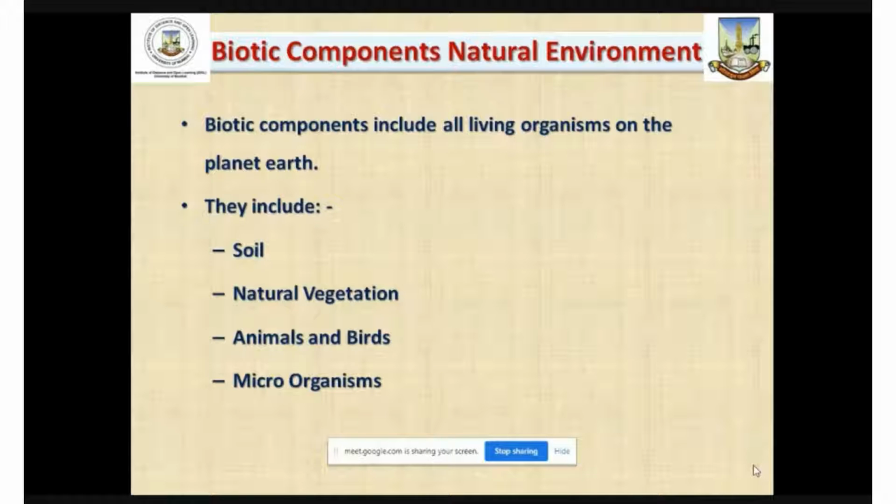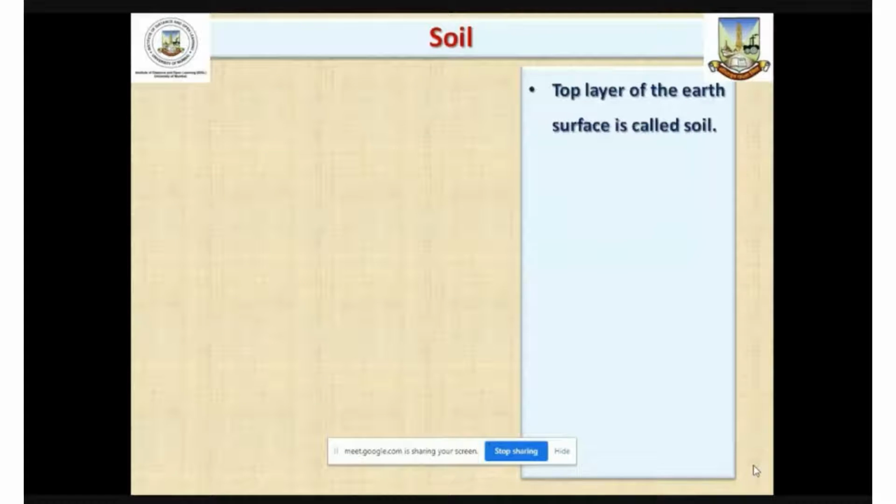There has been a continuous debate on incorporation of soil in abiotic or biotic natural environment. However, if we talk about soil, it also includes a biotic element. Let us try to understand how it is. Now, soil forms the topmost layer of the earth's surface, and it plays a significant role in the growth of plants. Particularly in case of agricultural activities, soil plays a significant role.